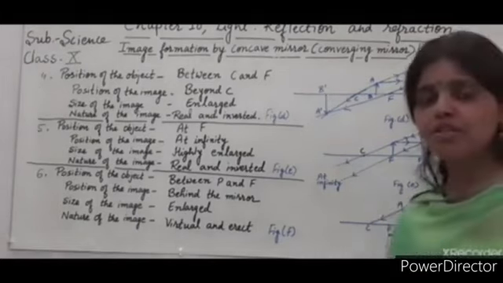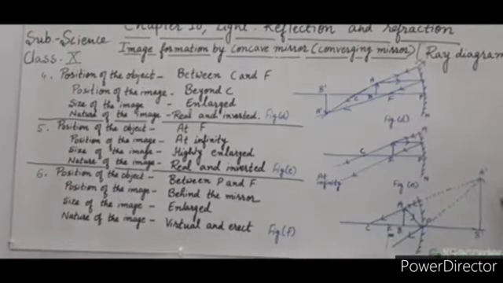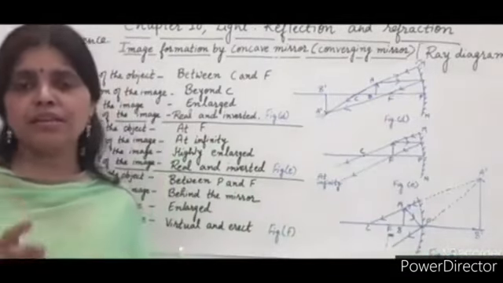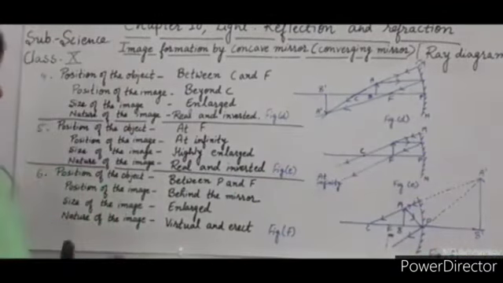And the nature of the image is virtual and erect. The image is virtual, it cannot be obtained on a screen. And it is erect, a straight image, not upside down. So an erect image is formed in this case. So these 6 are the different cases where the object is placed and image formation takes place in case of a spherical mirror.